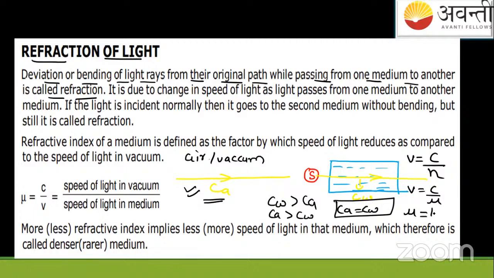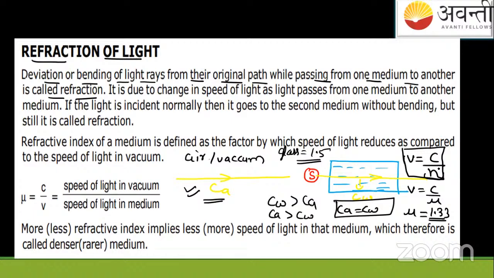It is basically 1.33 for water, and for glass it is 1.55. So you can analyze this formula and say that the speed of the light in the medium reduces by the factor of eta or mu, which is the refractive index of this medium.